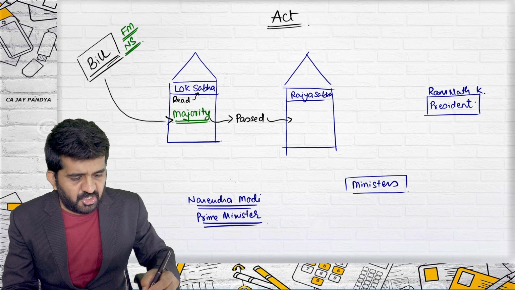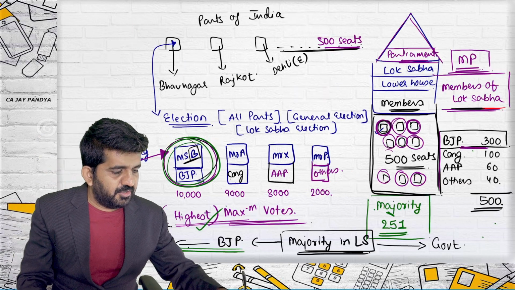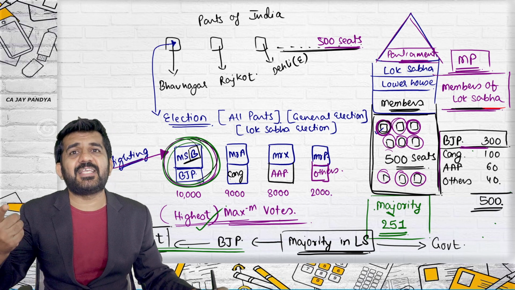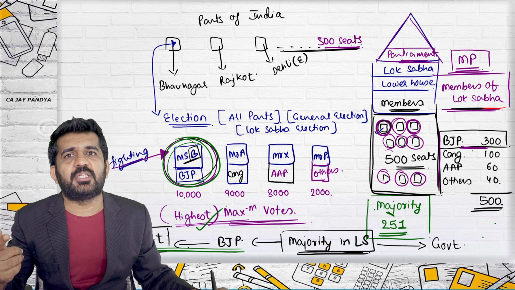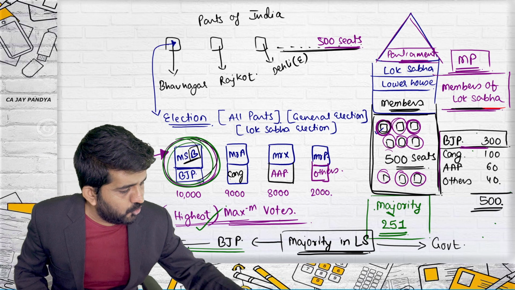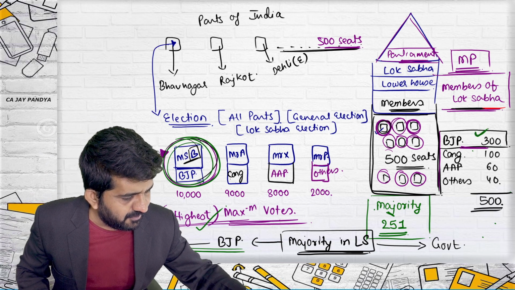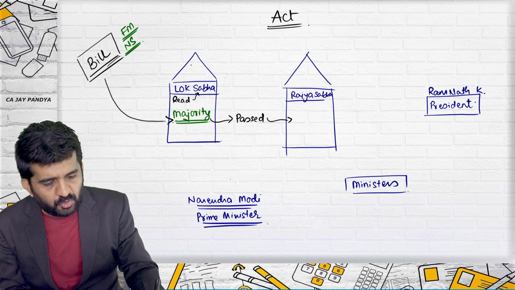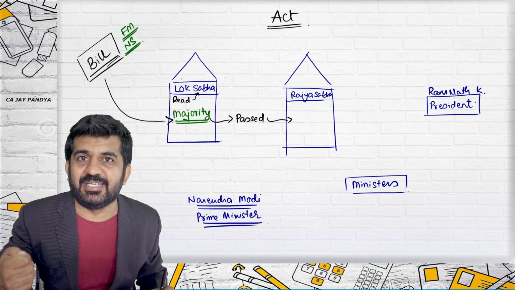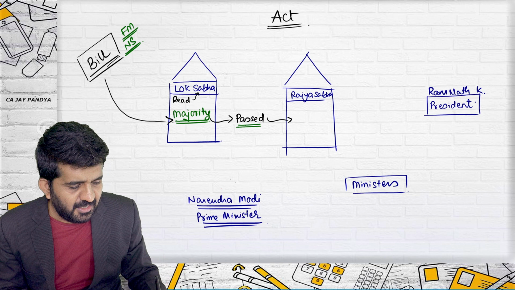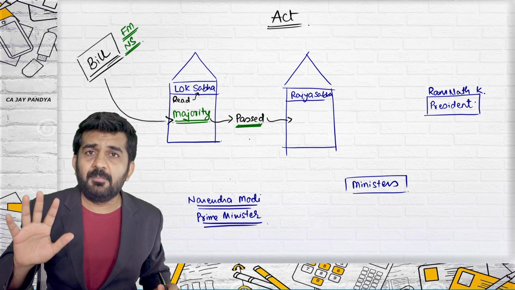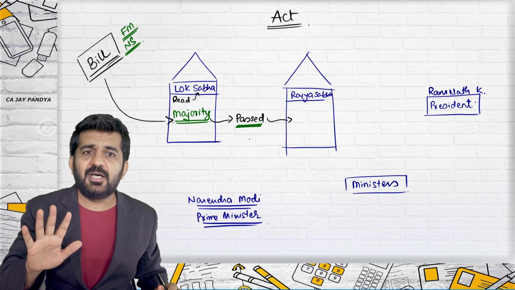After completion of reading the bill, the vote of these 500 will be taken. Who will say yes? Because Nirmala Sitharaman is a BJP member, normally these 300 people will say yes. And 300 out of 500 is majority, and the bill will be passed from Lok Sabha. All right, a bill will be passed from Lok Sabha whenever there is a majority.